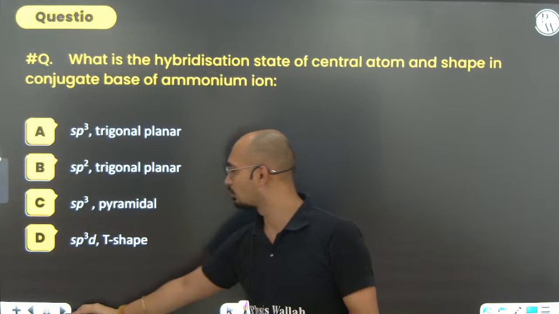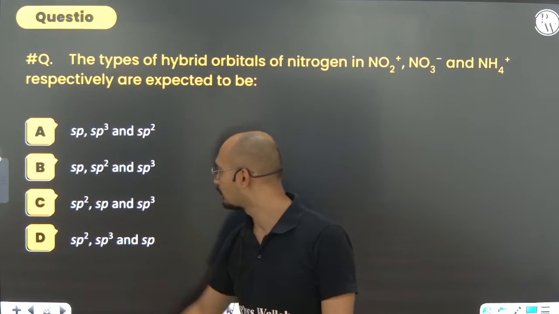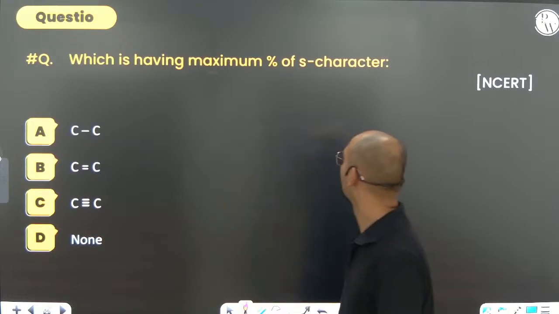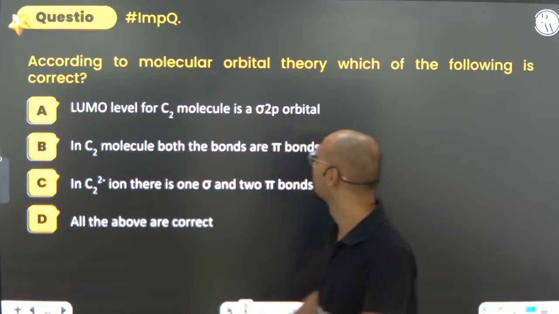Because I have to go for the MOT, molecular orbital theory. I want to go for the molecular orbital theory. Let's see. Maximum number of percentage character, easy ones. We have come to that.